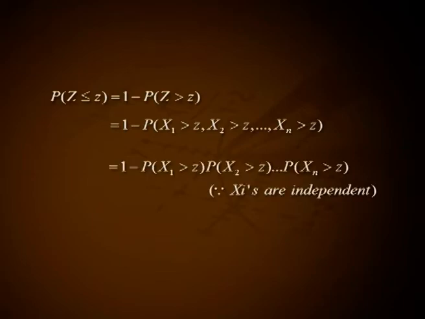Z greater than small z, that is 1 minus probability of X1 greater than z, comma X2 greater than z, etc., Xn greater than z, that is probability of X1 greater than z into probability of X2 greater than z, etc., into probability of Xn greater than z, because the Xi's are independent. That is equal to 1 minus e raised to minus lambda 1 into z into e raised to minus lambda 2 into z into e raised to minus lambda 3 into z, etc., into e raised to minus lambda n into z.